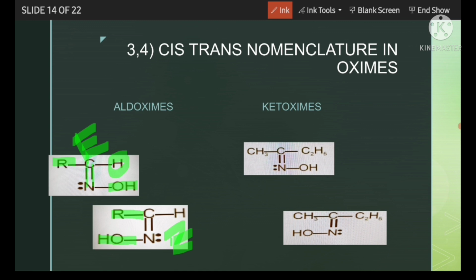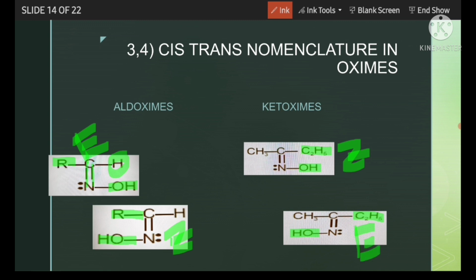Here ethyl is the highest priority group, OH is the highest priority group, so both are in the same direction, that means Z. Here ethyl and OH are in different directions, that's why it is E.